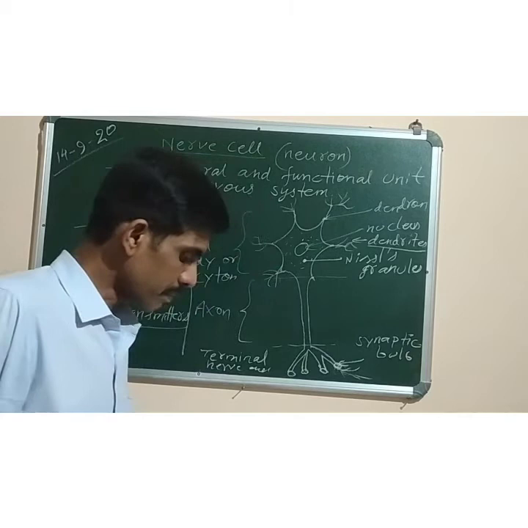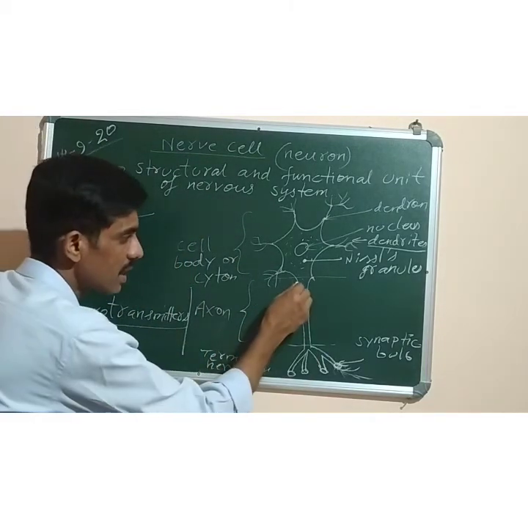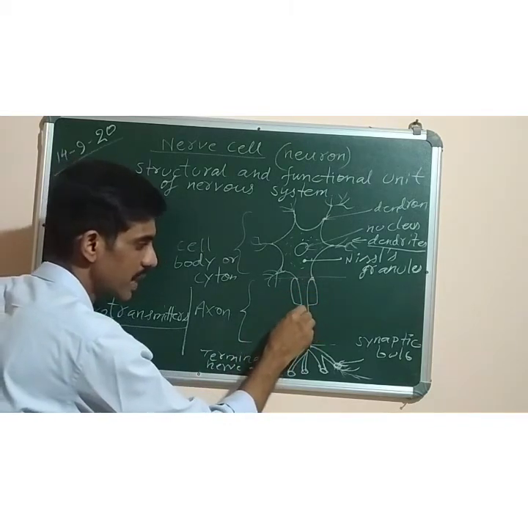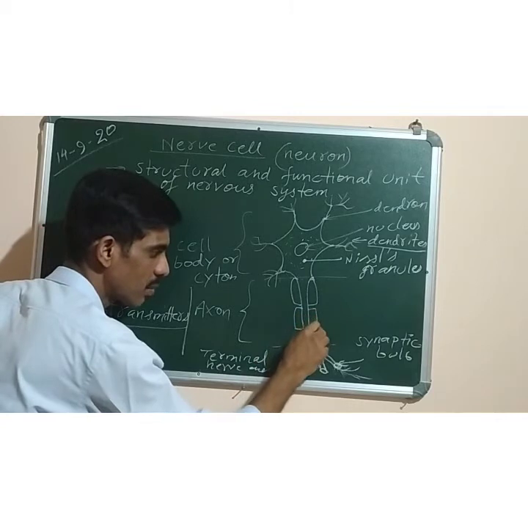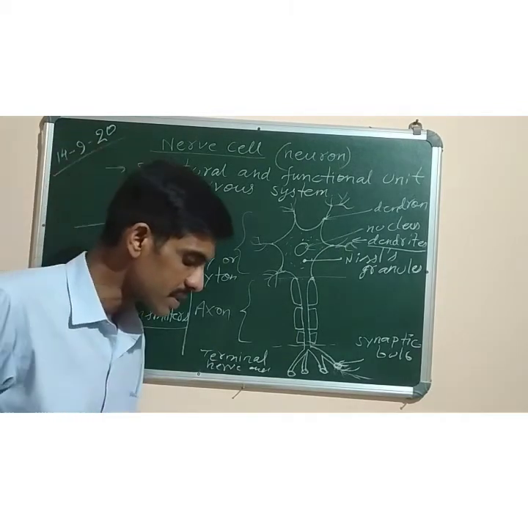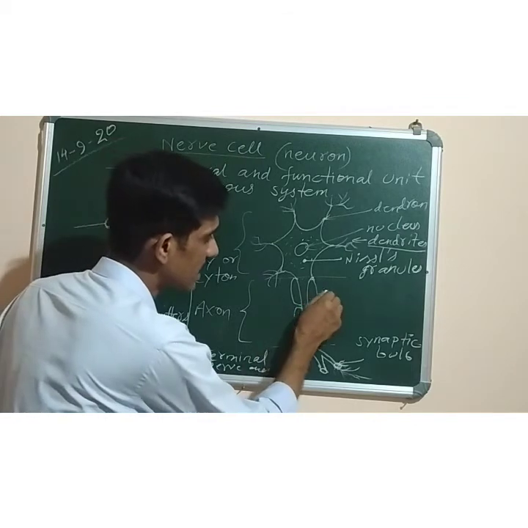Now next, the long axons, as you can see in the diagram, are covered by a covering. The name of that covering is called myelin sheath, named after the scientist who discovered it. So long axons are enveloped by a protective fatty covering called myelin sheath.